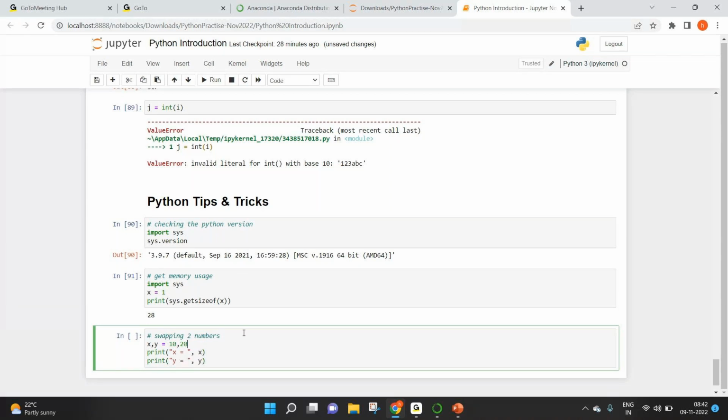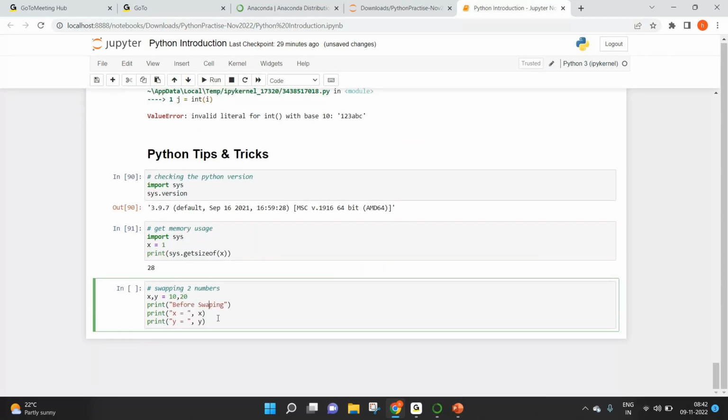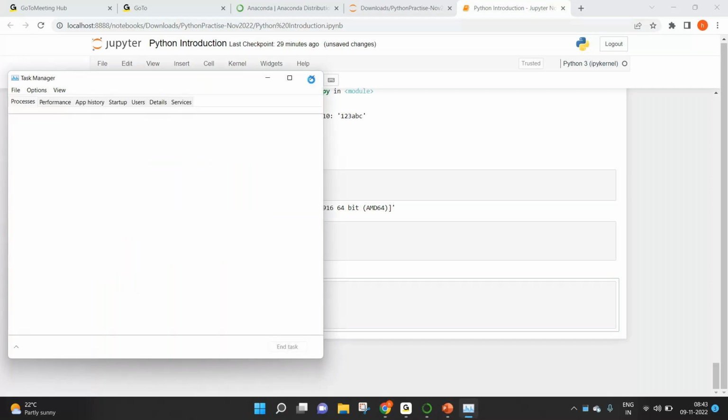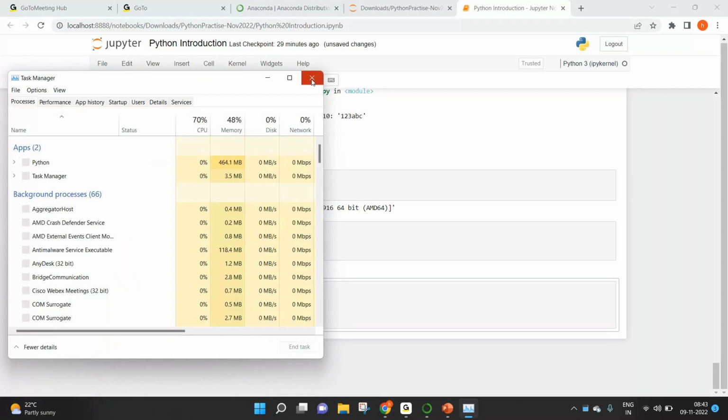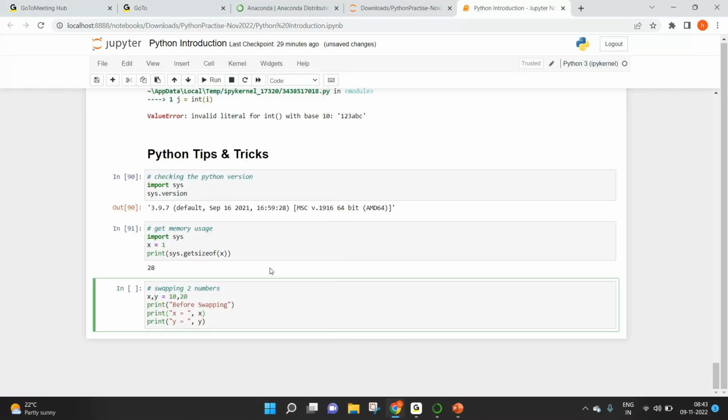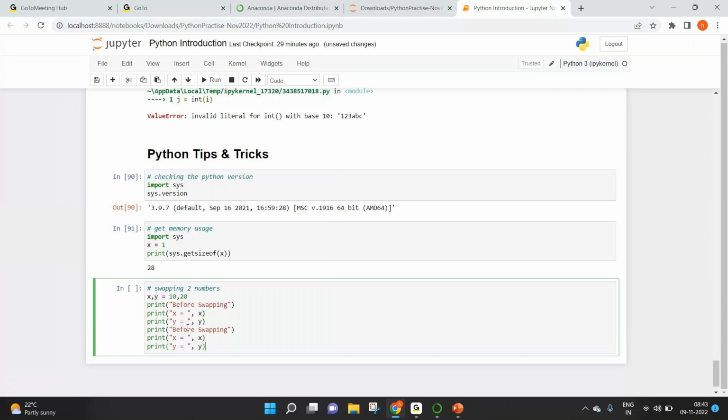Let's do one more thing: print before swapping. Now we'll copy this and paste the same code here. After swapping, x comma y equal to y comma x.